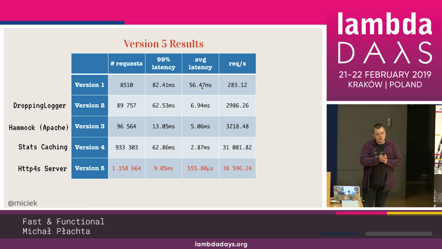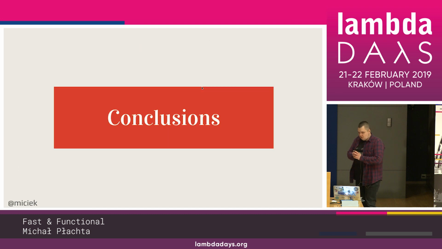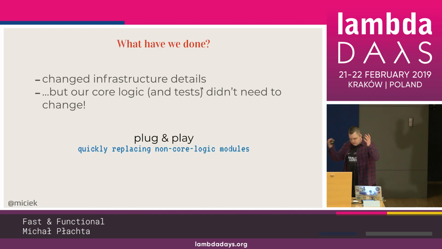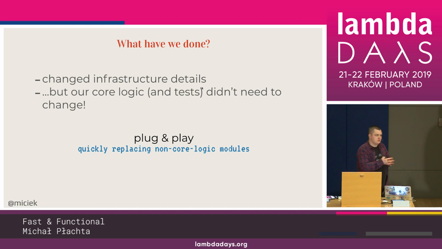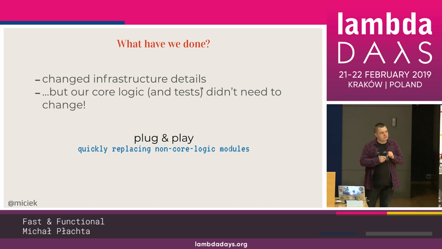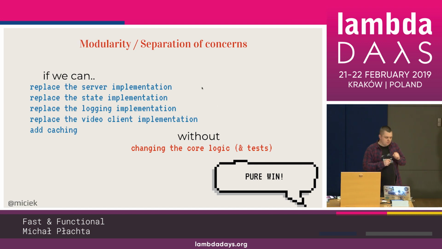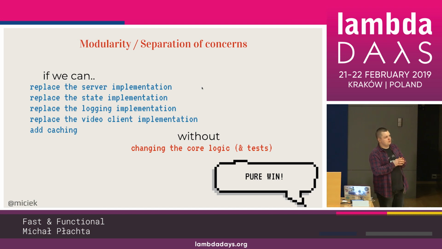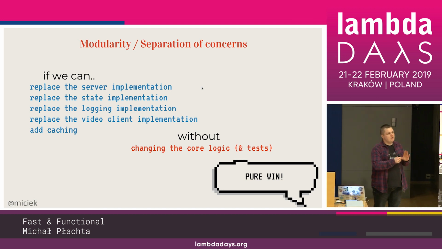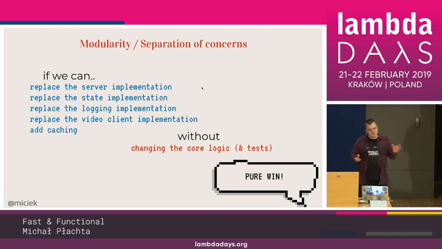So let's go to conclusions. Conclusions are about what we've done. So what we've done, we've created a small service. It's a really, really small service with lots of algebras. And we changed the infrastructure details just using this plug-and-play technique. And I think the most important thing is it's very, very simple functional techniques, basic functional techniques, right? Nothing magical, nothing category theoretical, just using some purity and immutability, referential transparency, those things, nothing more, just the simple things.